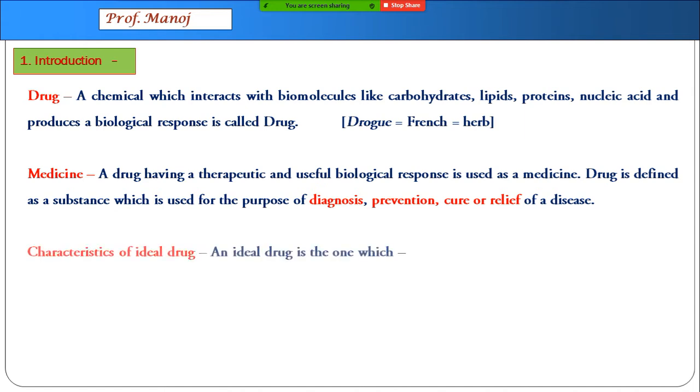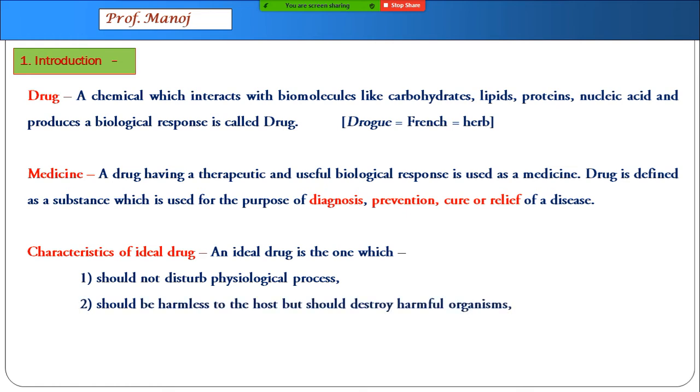Whenever we take a medicine, it has certain characteristics which we call characteristics of an ideal drug. Number one, it should not disturb other physiological processes. It should be harmless to the host, meaning our body, but it should only destroy harmful organisms like bacteria and virus.